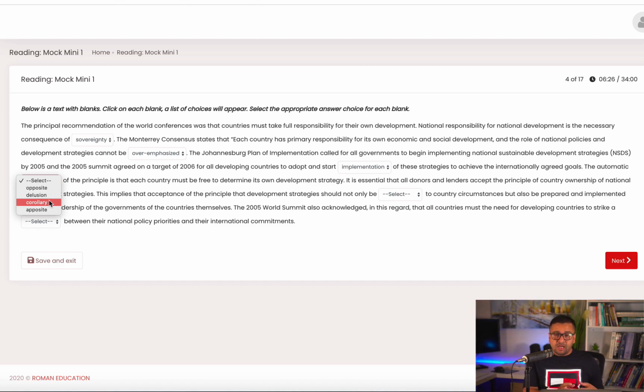Now, if you can remember, or if you can refer back to your knowledge of geometry in school, I think that will help you to understand this. And then the next one is, should not only be attuned to the country circumstances, because the word to here collocates with attuned, and attuned to means tuning, matching with that. And what it means is the developmental strategies should not only be matching with the country circumstances, but also other things as mentioned there. And strike a balance means to have a balance, and it's a collocation.